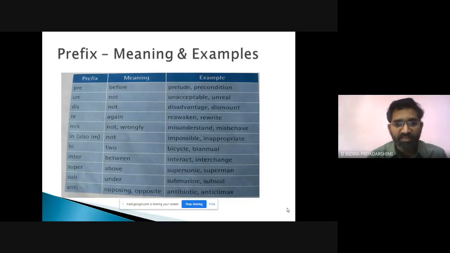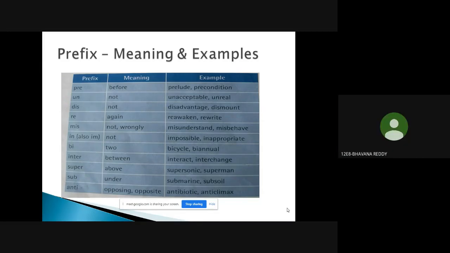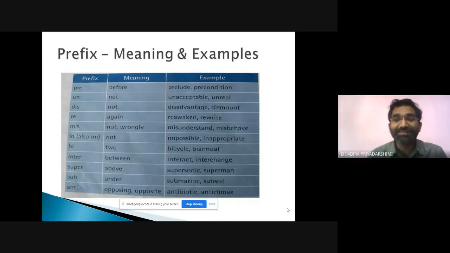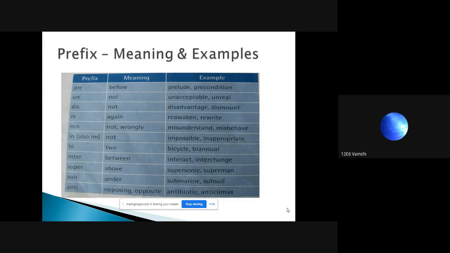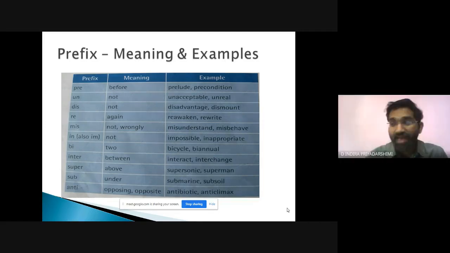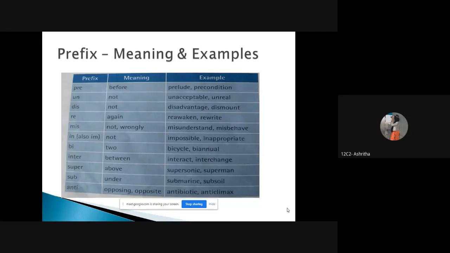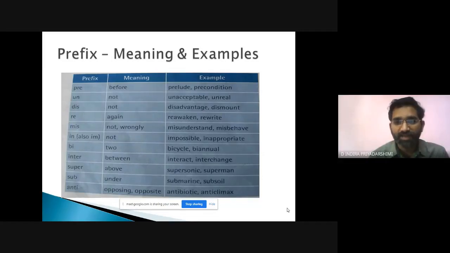Okay, anti, which means opposite or opposing. Antibiotic, anticlimax. Could you please tell some more? Antiseptic. Anti-ragging committee. Antivirus. Anti-hero. Antifreeze. Antioxidant. Wonderful. Anti-corruption. Antidote. Very good. Great. Let us go ahead.